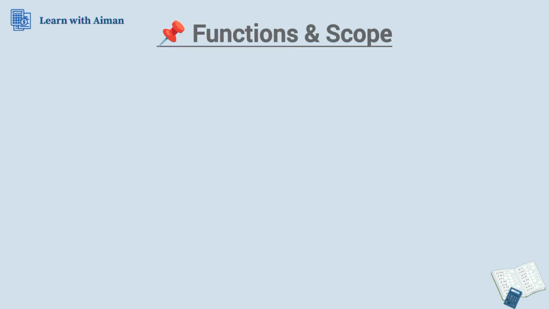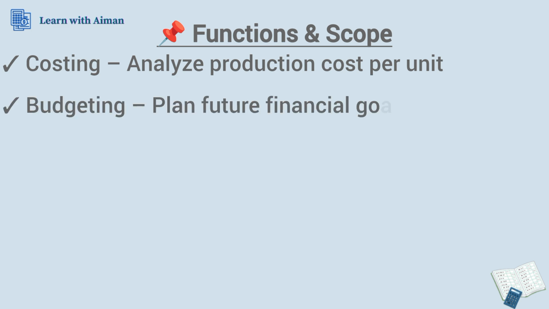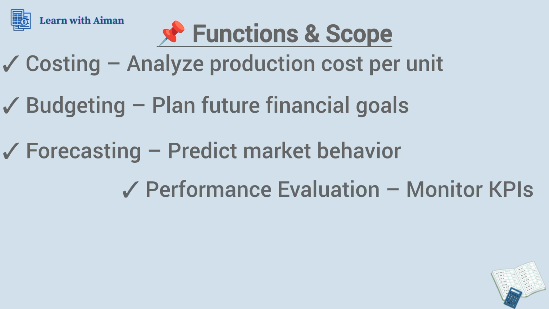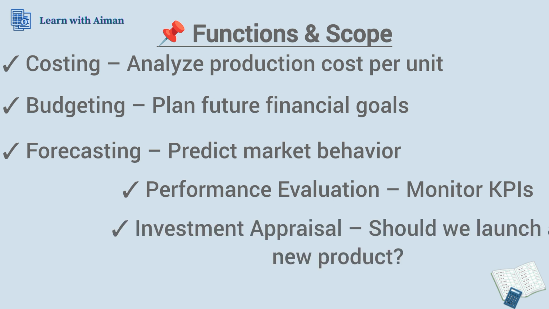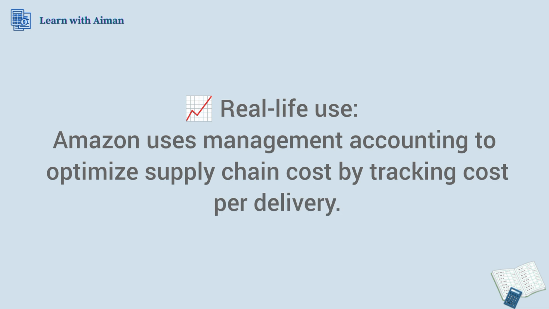So, functions and scope of management accounting. We have the following functions. Costing: analyzing production cost per unit. Budgeting: planning future financial goals. Forecasting: predicting market behavior. Performance evaluation: monitoring KPIs, key performance indicators. And investment appraisal: should we launch a new product or not. Decision support is about data-driven insights. Real life use: Amazon uses management accounting to optimize supply chain cost by tracking cost per delivery.